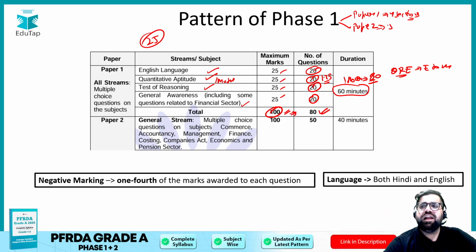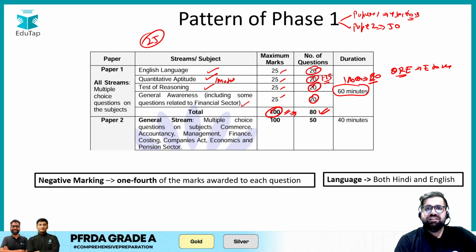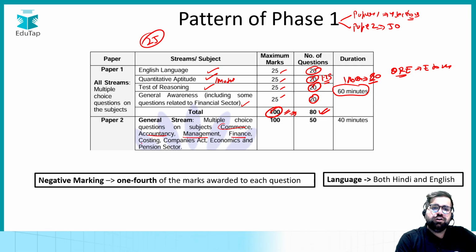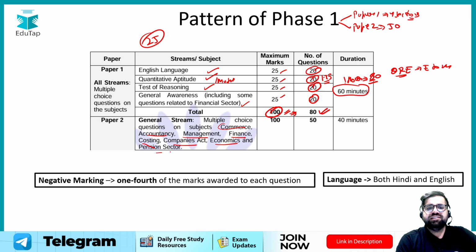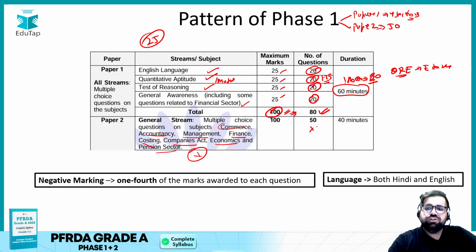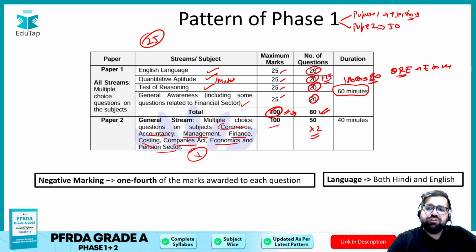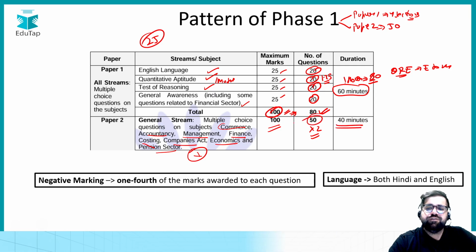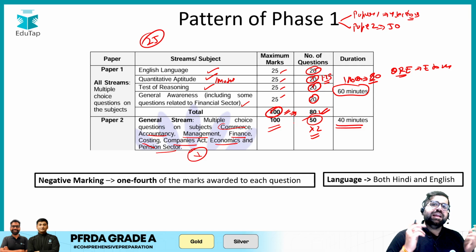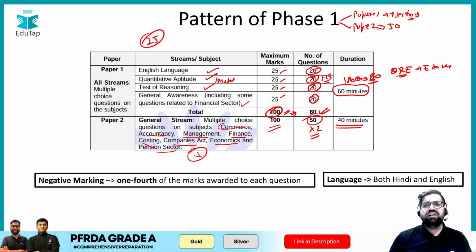In paper 2 you will have 50 questions from 7 different components. What are these 7 components? Commerce and accounts, management, finance, costing, Companies Act, economics and pension sector. There will be 50 questions. Each question is of 2 marks, so the total weightage is 100, and you will get just 40 minutes to solve these 50 questions.